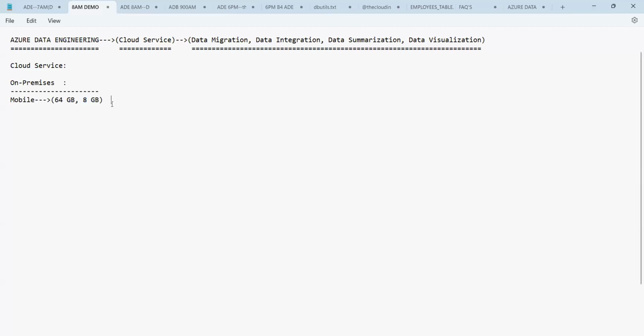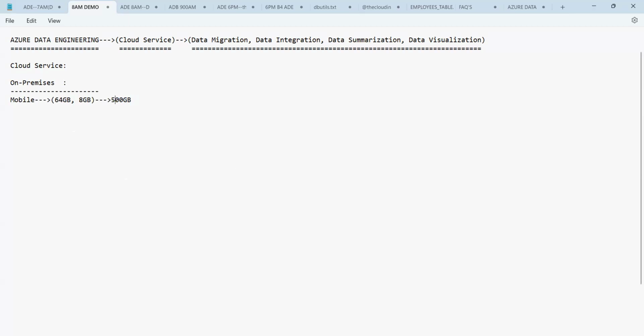Now what happened is, you have been to a marriage function or some excursion where you have clicked some photos with a camera, and even videos, where the memory required to store in your mobile phone is 500 GB. Now the question: can we store this 500 GB in your mobile phone, where the memory is 64 GB inbuilt and 8 GB is the processing speed? Can you store this 500 GB in your mobile phone, guys, everyone?